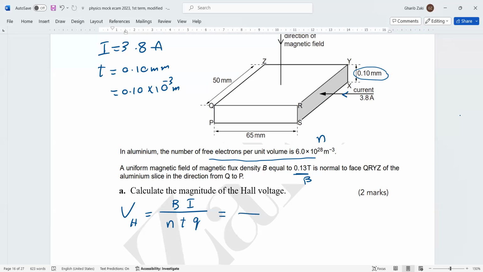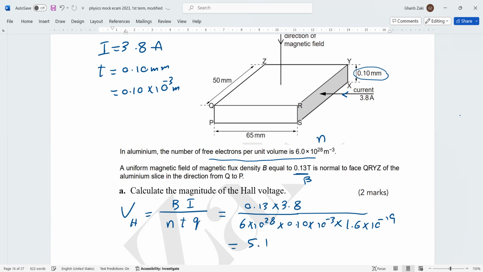Then B, it is 0.13, multiply the current, 3.8, divided by n, it's given 6 multiply 10 power 28, multiply the thickness, 0.10 multiply 10 power -3, multiply the charge of electron, 1.6 times 10 power -19. The answer of this is 5.1 multiply 10 power -7, the unit is volt.